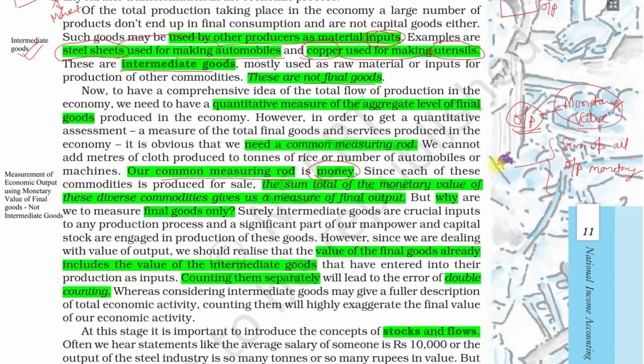This is the sum total of the monetary value of diverse commodities, and this gives us the final output. Different firms are producing different output. We assign a monetary value to it, and then we sum up all the monetary values. We get the final aggregate output of the economy. This is the way we calculate it.